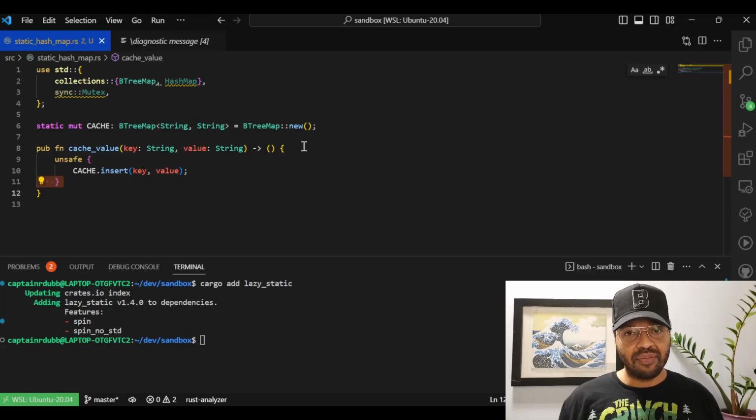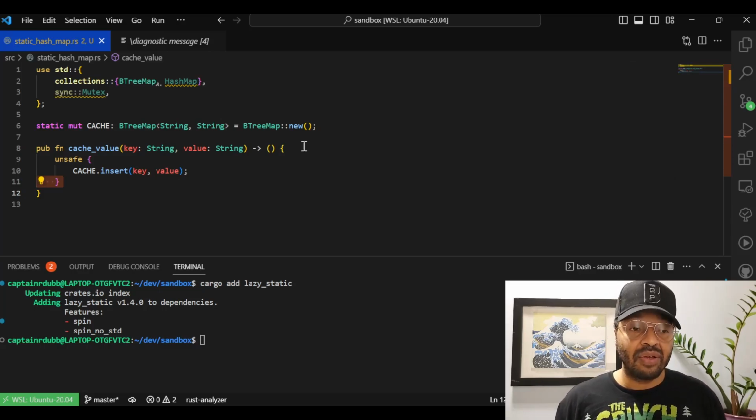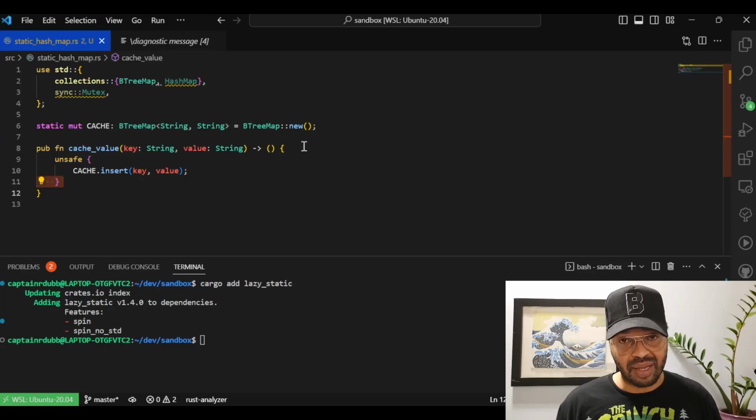A quick thought about mutexes and unsafe blocks. So we have a static variable. Potentially, this cache can be mutated in multiple threads. So we need a way to either signal that we should not try to use this variable in multiple threads, or we need some coordination mechanism so that we don't wind up with race conditions from multiple threads trying to make changes and read from the same cache.